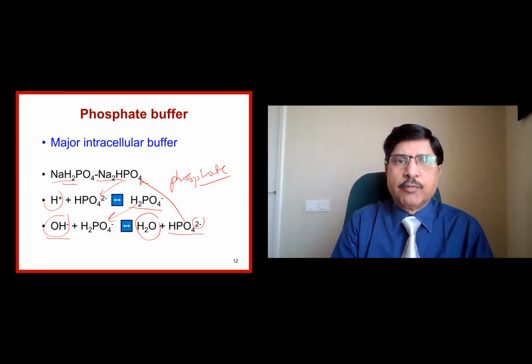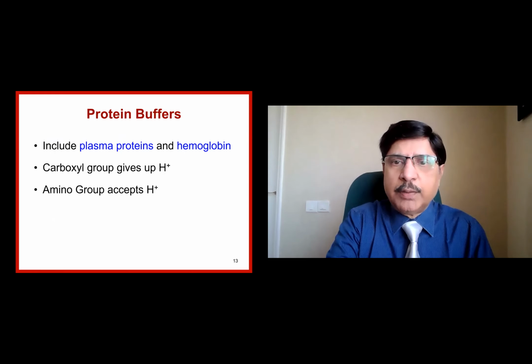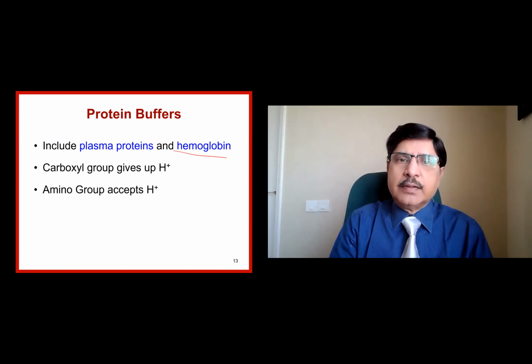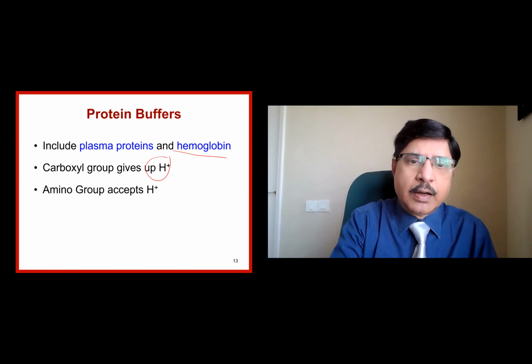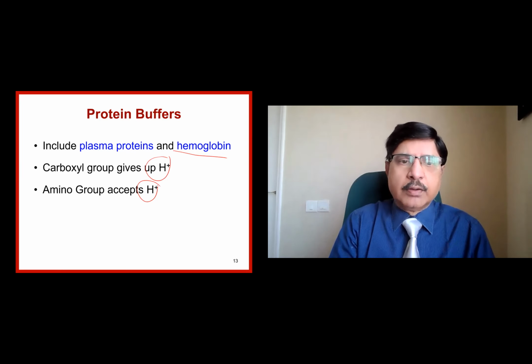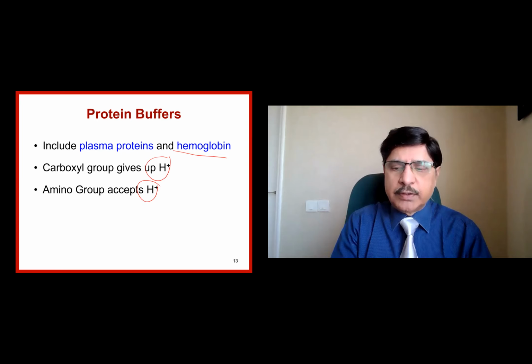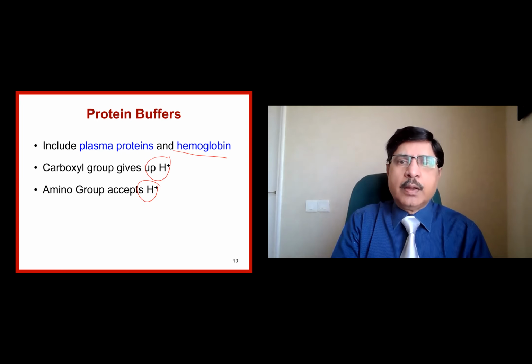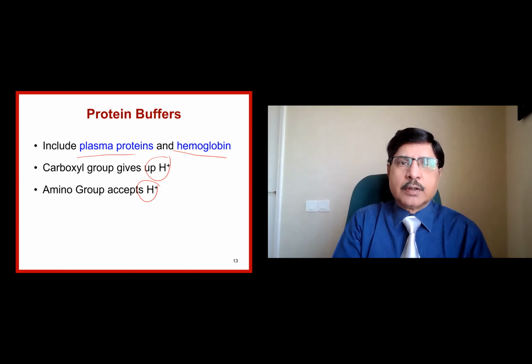Now this is the phosphate buffer. Then we have the protein buffers, particularly hemoglobin, which is a very potent protein buffer in the red cells, and it can give away a hydrogen ion from the carboxyl group, or it can accept a hydrogen ion in the amino group. The beauty of hemoglobin is it has both carboxyl and amino groups. The amino group can accept hydrogen, and the carboxyl group can give away the hydrogen depending on what is required in the system. So the plasma proteins also are another important buffer in the plasma and extracellular fluid.